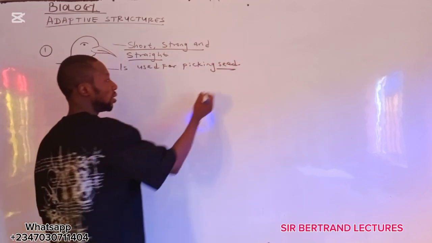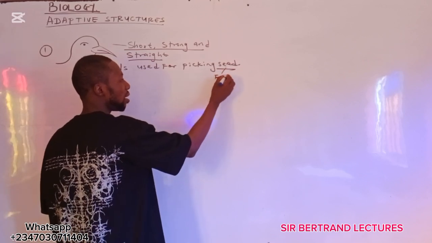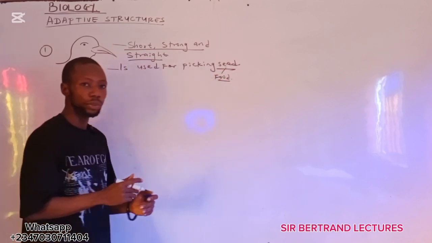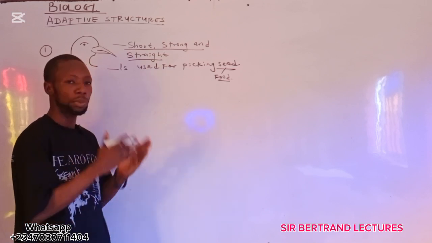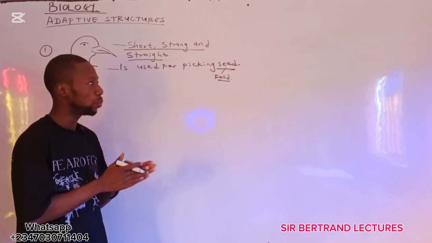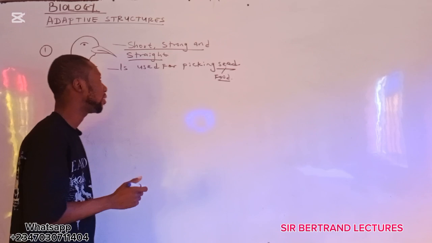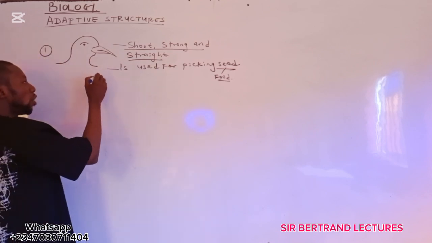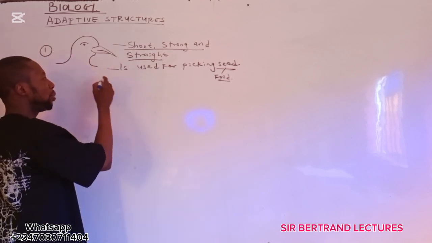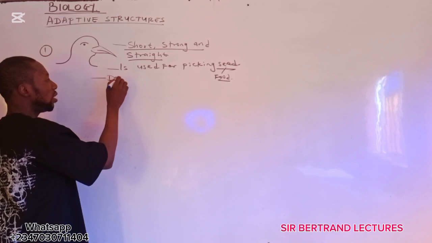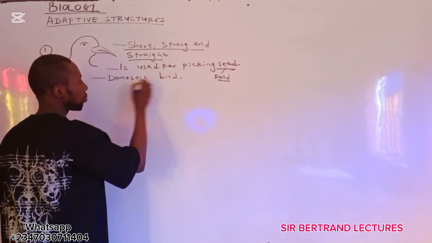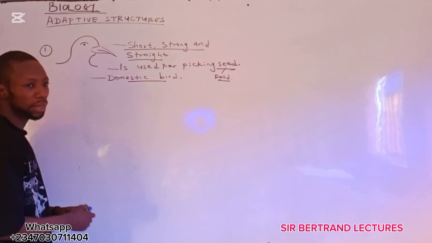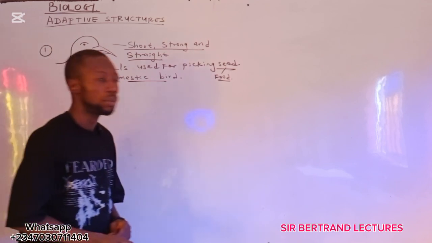The seeds serve as their food. They use the strong, the short, and straight beak to pick food. Now, which organism possess this kind of beak? This is seen in domestic bird, like fowl.